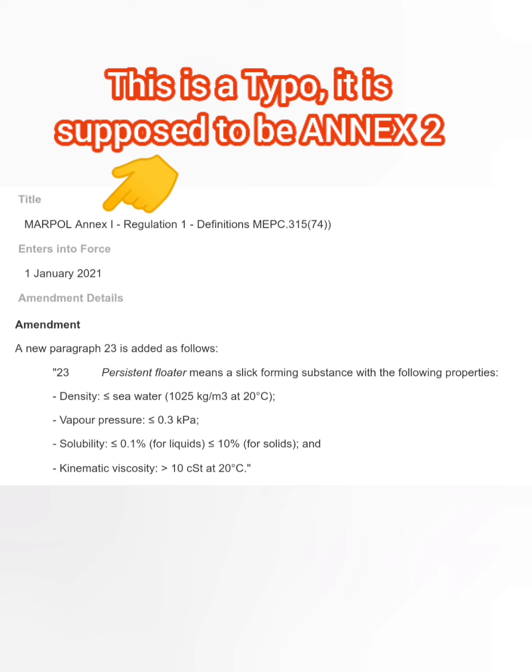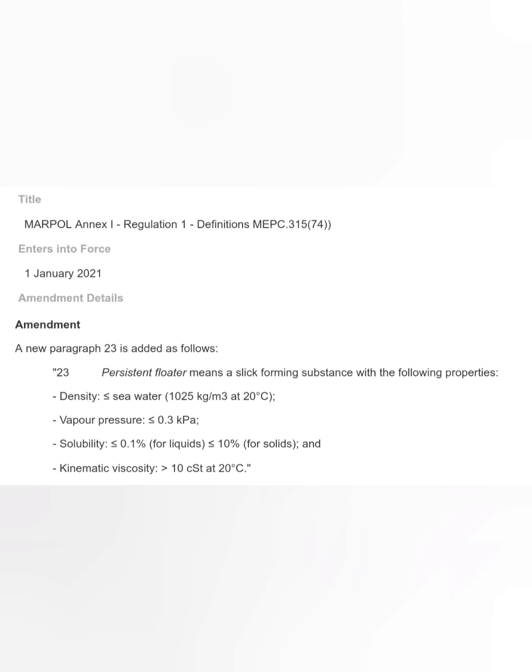It's in Regulation 1, definitions, of Annex 2. A new paragraph 23 has been added, which is as follows. Persistent floater means a slick forming substance with following properties. The density is less than seawater, vapor pressure is less than 0.3 kilopascals, solubility is less than 0.1% for liquids and less than 10% for solids, and kinematic viscosity of greater than 10 centistokes at 20 degrees centigrade.